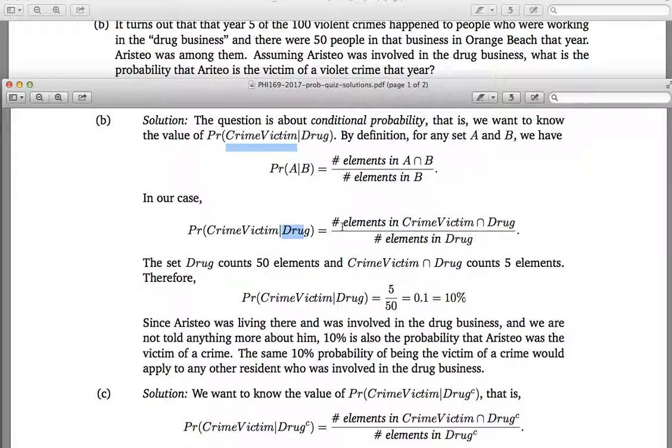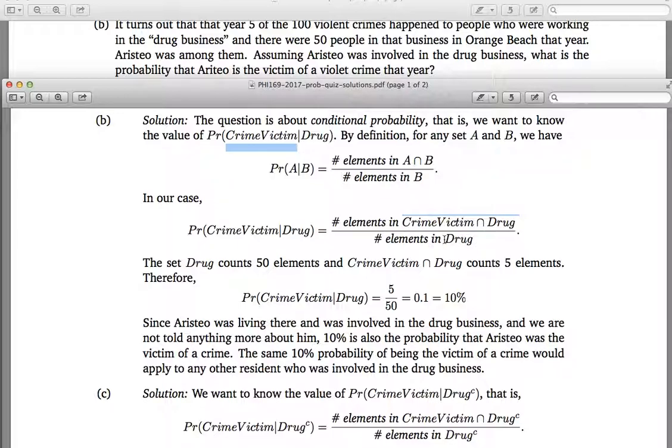So the number of elements in the set that consists of the intersection crime victim intersection drug, divided by the number of elements in the set drug. And you should think of these sets as representing events.